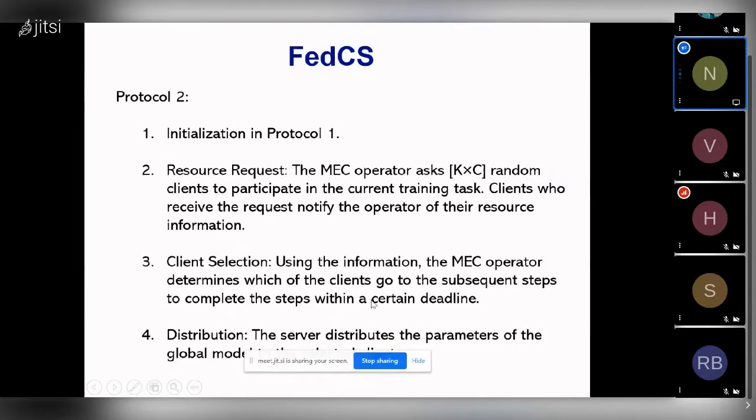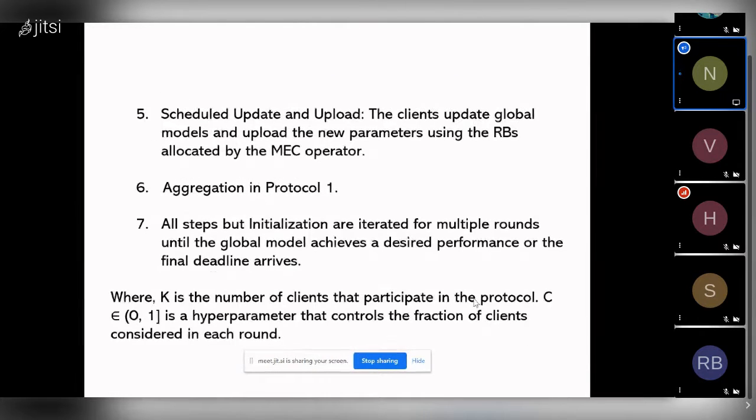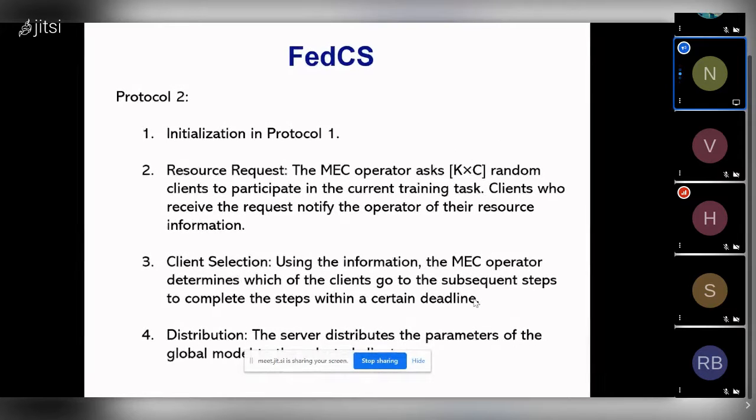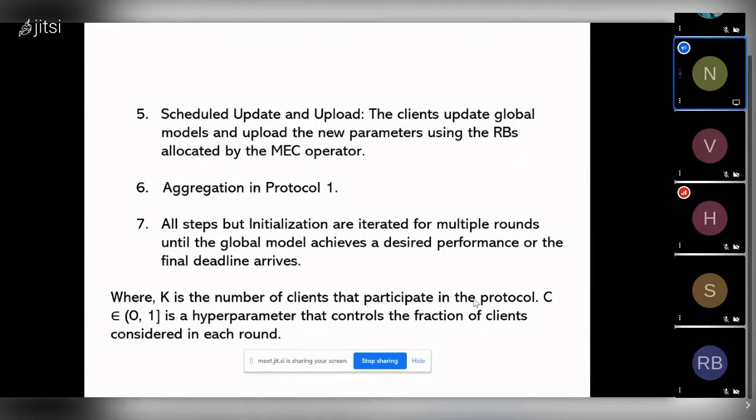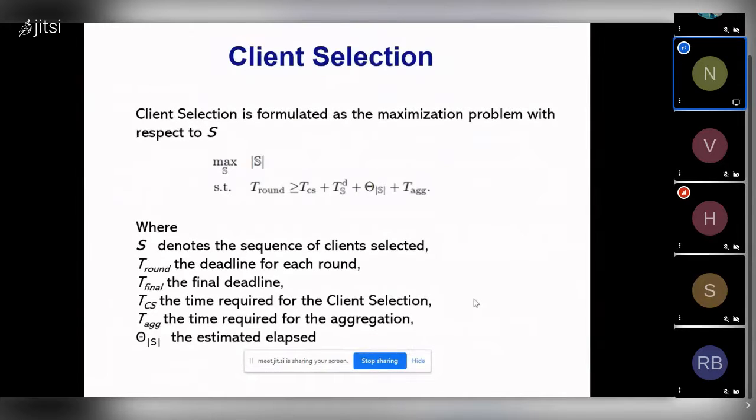All through this paper, the certain deadline is the time limit. And then the other steps are distributing the model, and the clients update and upload the models. The main important step is this client selection. How exactly this is done, we'll discuss now.